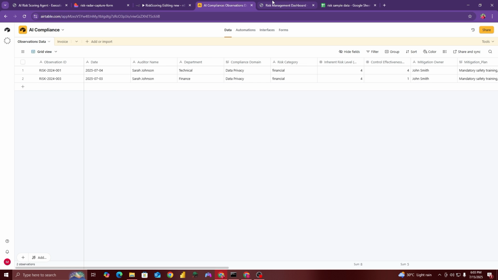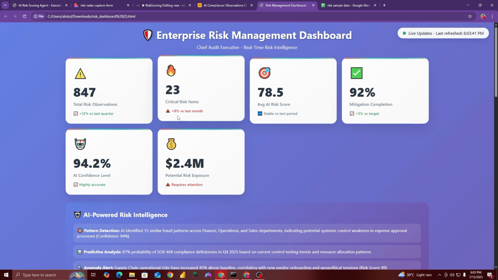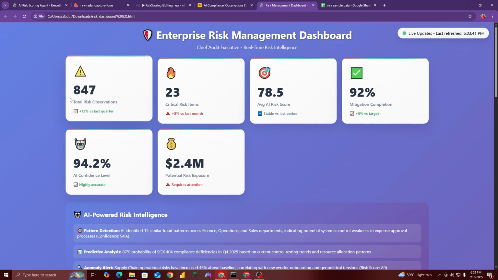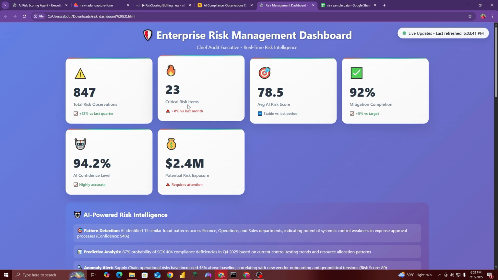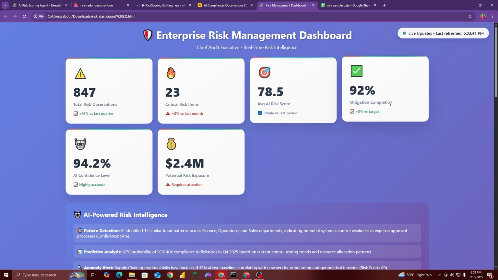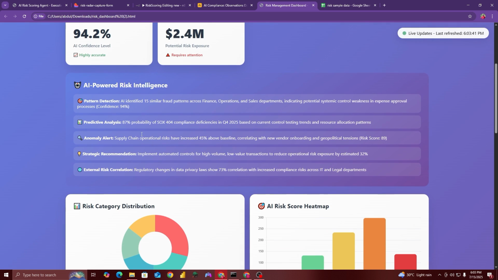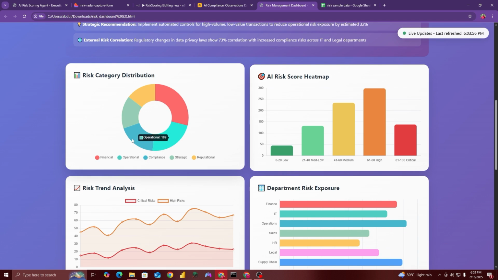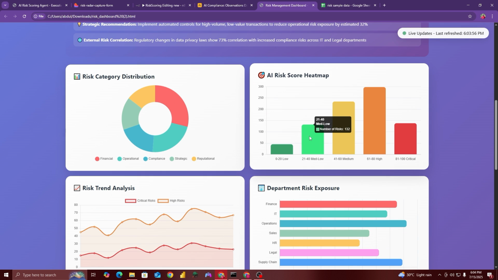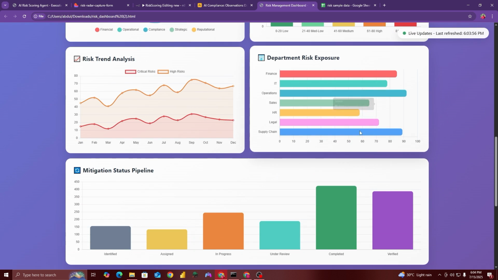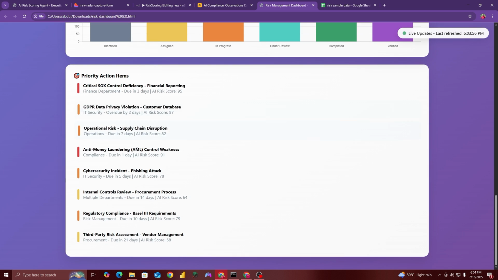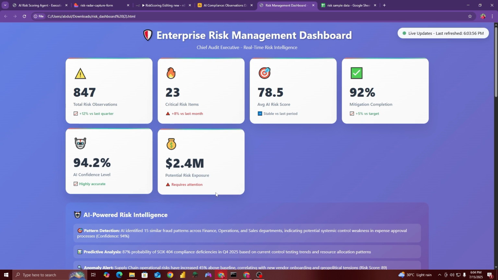And all of this data can be used to generate such a dashboard. For example, I generated this dashboard: the total risk observations, critical risk items, average AI risk score, mitigation completion, confidence level, and potential risk exposure. And such a dashboard can be generated, an interactive, really good looking dashboard can be generated with all the trends and everything. And this is kind of a demo of all this process.